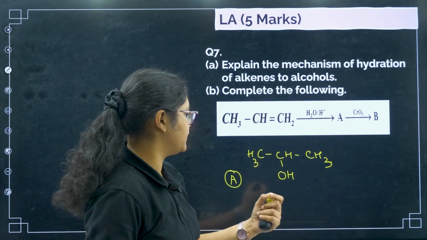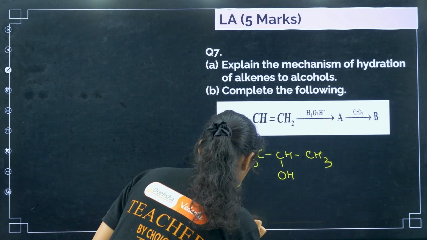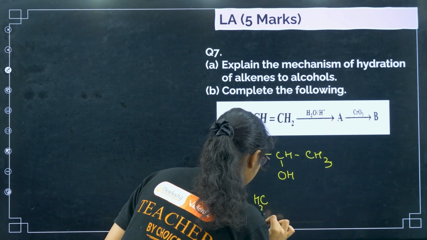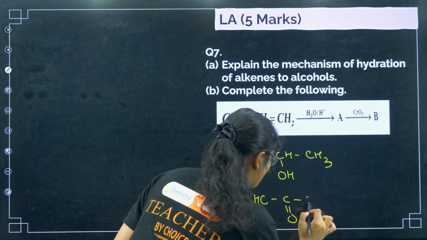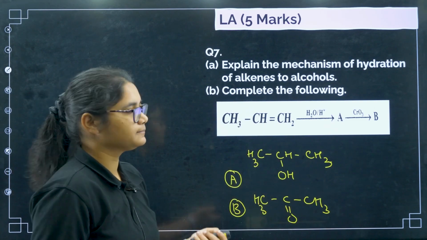It is an oxidizing agent. A secondary alcohol will be oxidized to ketones. So what I will get, CH3 CO CH3. Okay, so this is A and this is B.